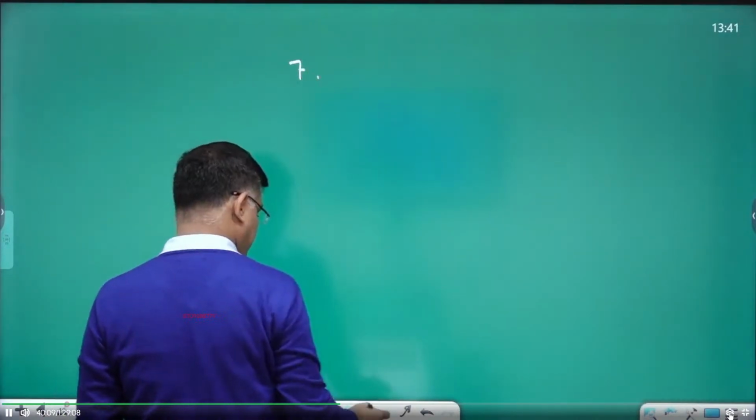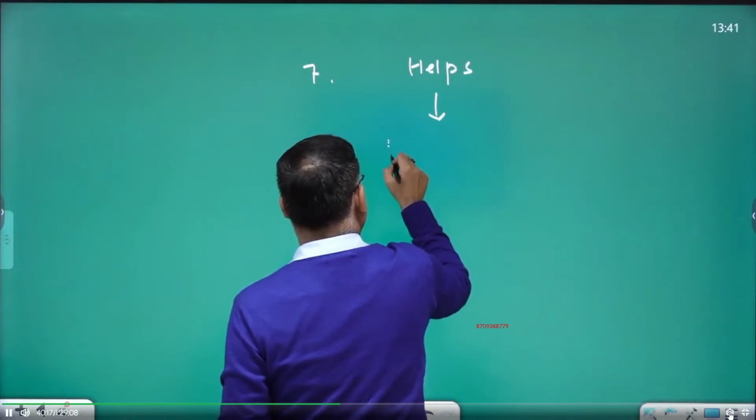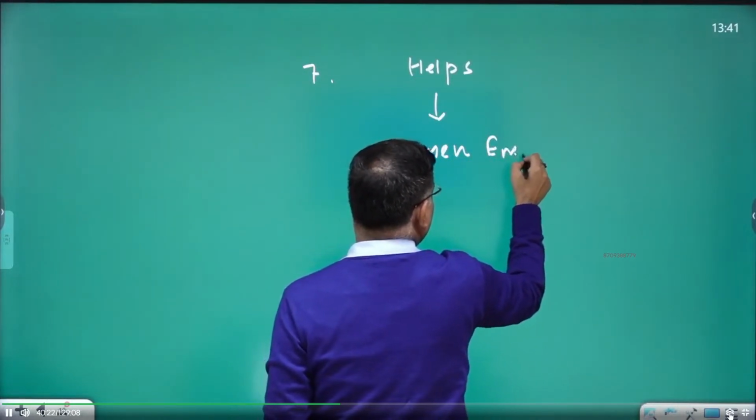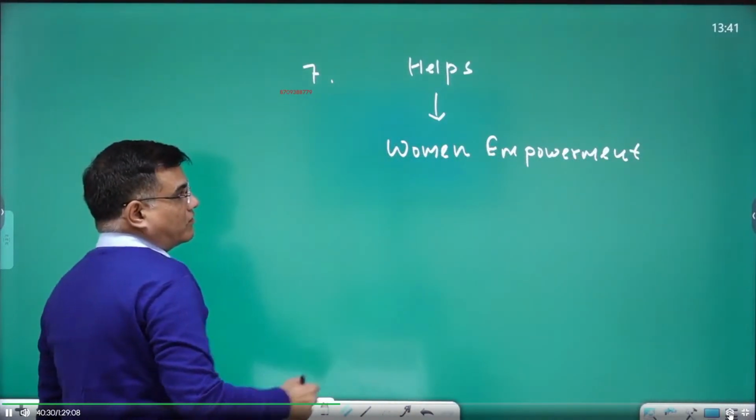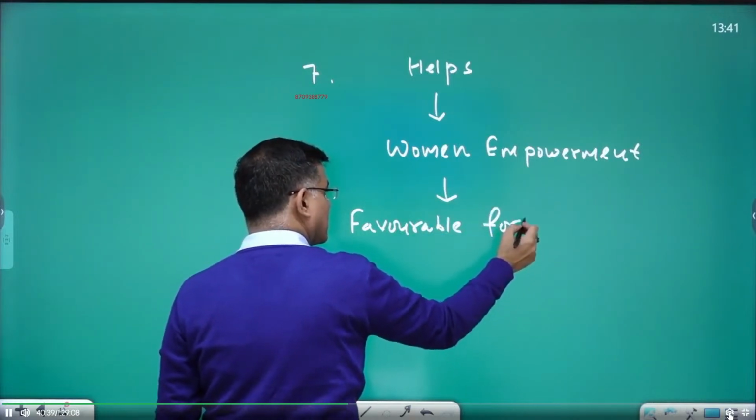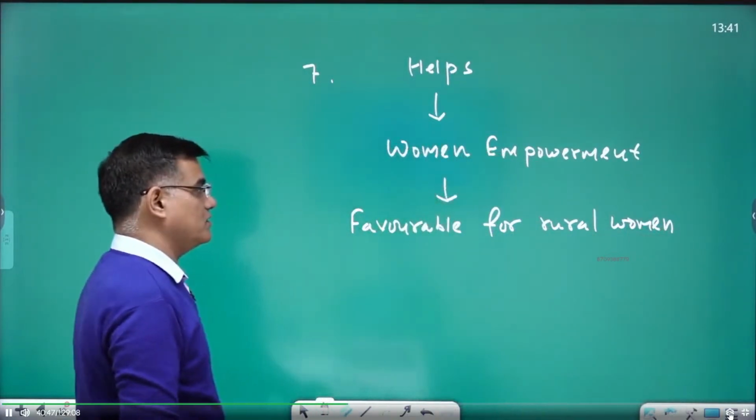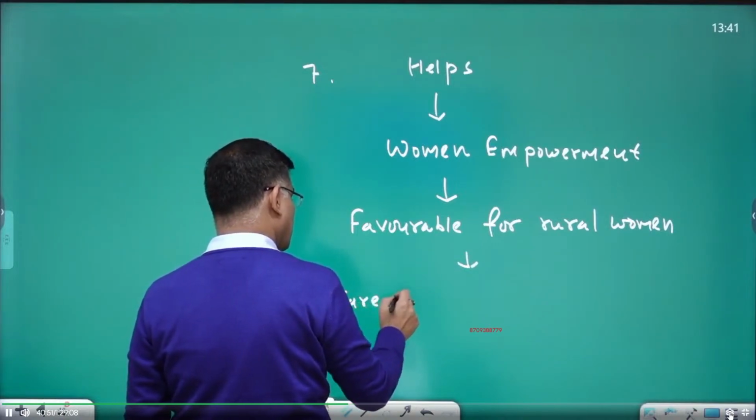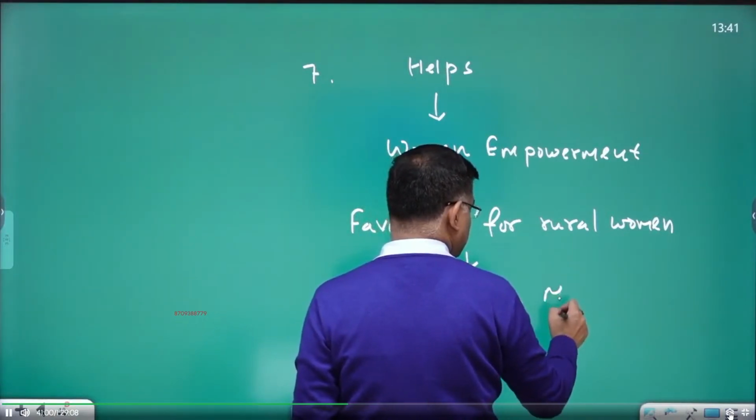Point number 7. Helps in women empowerment. How can we say it is favorable for women, and through this you can do what? Care economy can be translated into monetized economy.